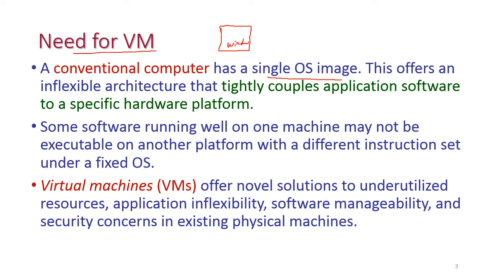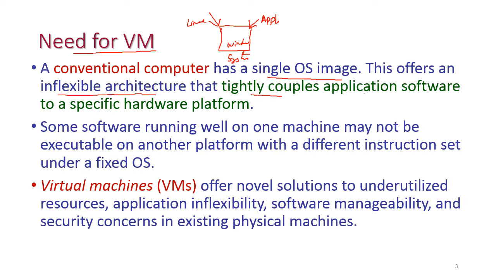This particular system has the Windows operating system, and some applications may support Windows, but some other applications may require another operating system, for example Unix or Linux.